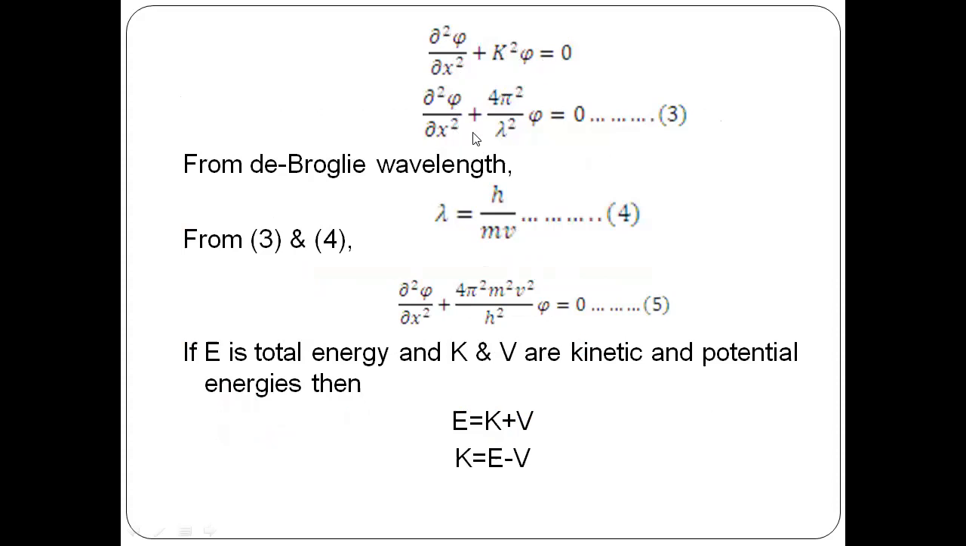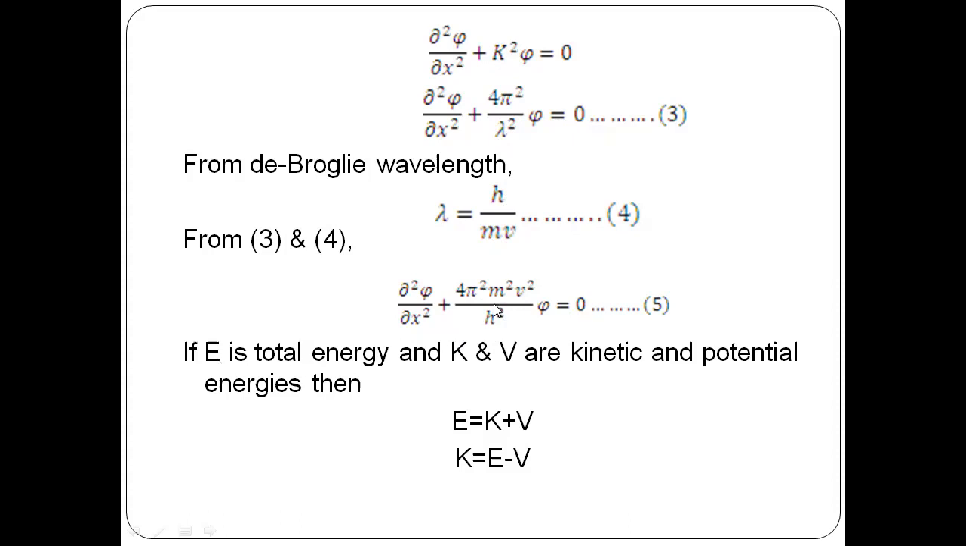Dou square psi by dou x square plus k square psi equal to 0. We replace k with 2 pi by lambda, so k square is equal to 4 pi square by lambda square, and the equation is dou square psi by dou x square plus 4 pi square by lambda square psi equal to 0. As we know, the de Broglie wavelength associated with a matter wave is h by mv, so in place of lambda, replace h by mv. The equation can be rewritten as dou square psi by dou x square plus 4 pi square m square v square by h square psi equal to 0.